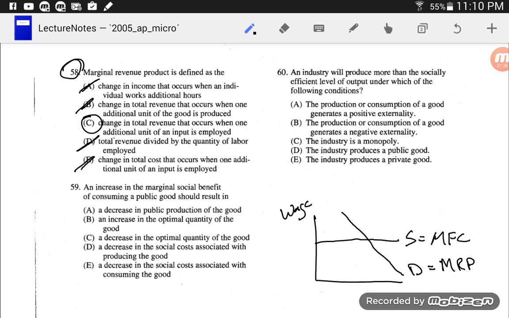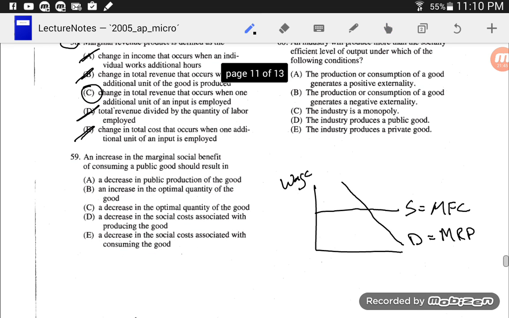All right, 59. An increase in the marginal social benefit of consuming a public good should result in... If we have an increase in the marginal social benefit of consuming a public good, would that cause us to decrease the public production of the good?